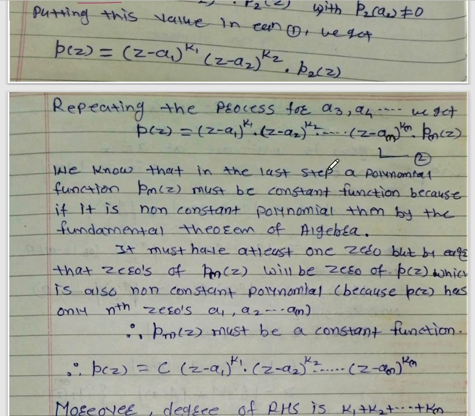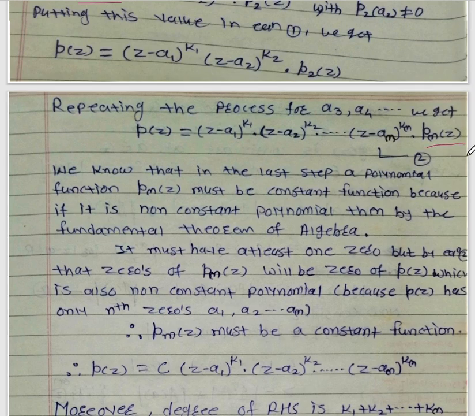But we know that the last factor, the polynomial function pm of z, must be a constant function. Because if it were a non-constant polynomial, then by the fundamental theorem of algebra it must have at least one zero.